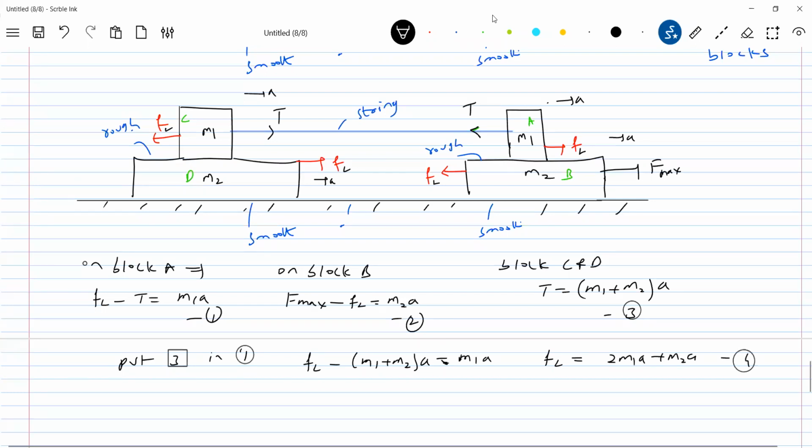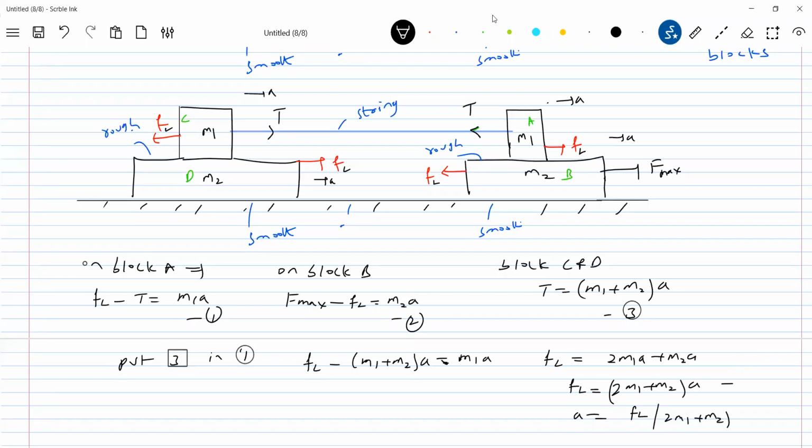Acceleration a equals FL by 2M1 plus M2. Substituting equation 4 in 2.